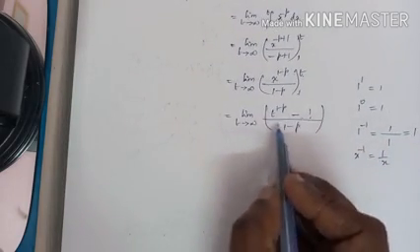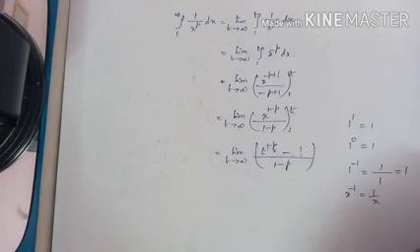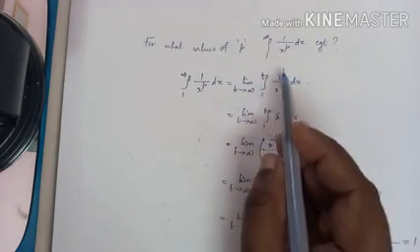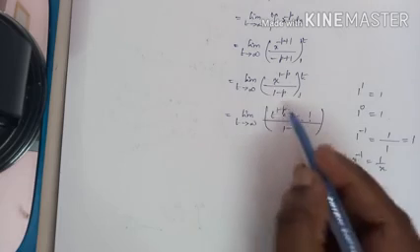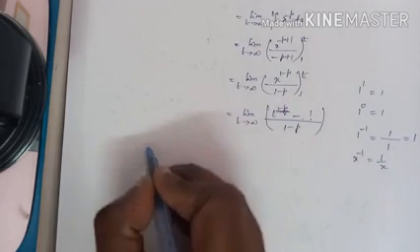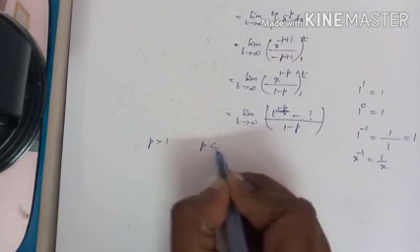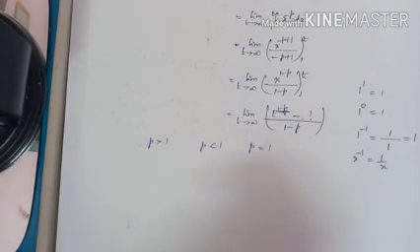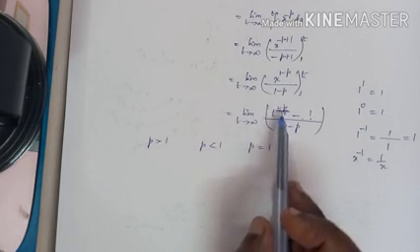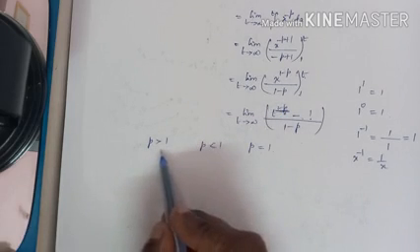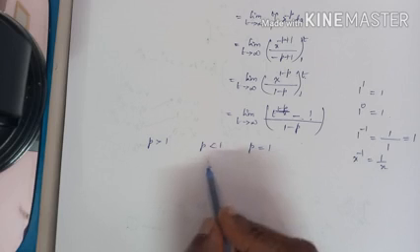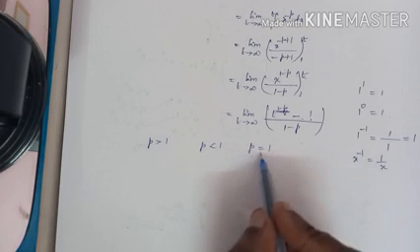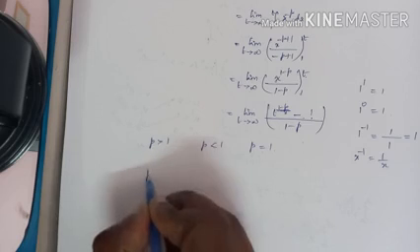Now listen here, the question is for what value of p the given integral is convergent. So we have three cases here. Being 1 minus p, when p is greater than 1, when p is less than 1, when p is equal to 1. Three cases. For p greater than 1, is the given integral convergent or divergent? For p less than 1, convergent or divergent? Similarly for p equal to 1. Let us take the first case, p greater than 1.